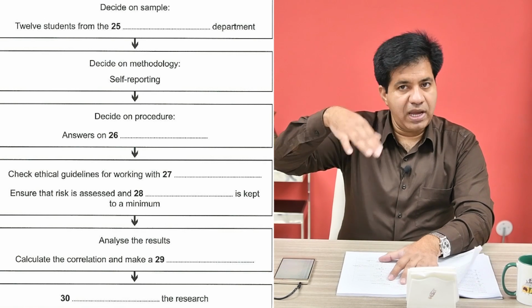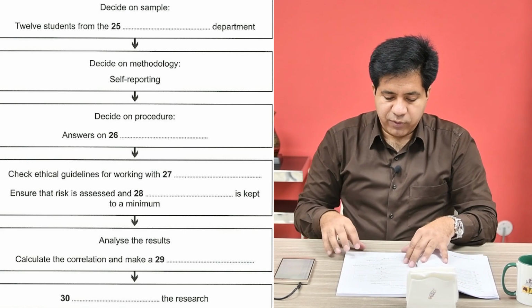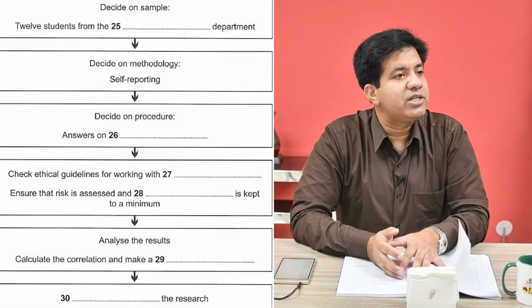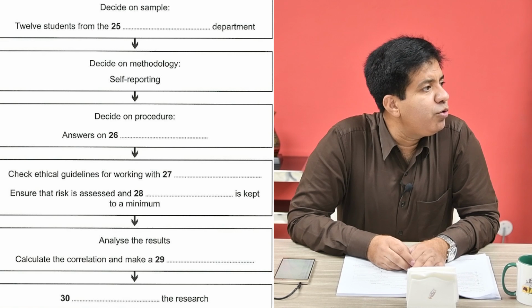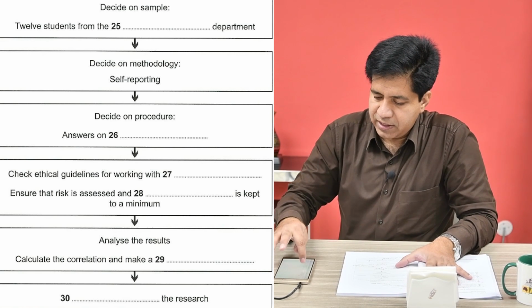So in a graph and make a graph is the answer, right? Okay, question number 30. Dash the research. Last thing. Something you have to do with the research. Dash the research, right? Let's see what they say about it.